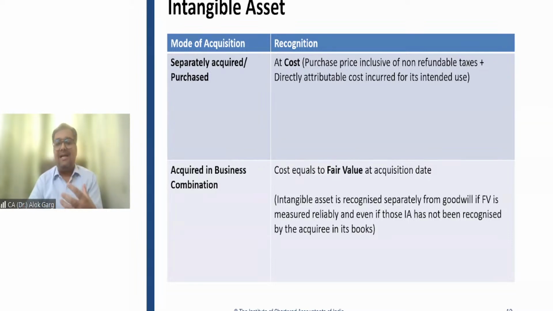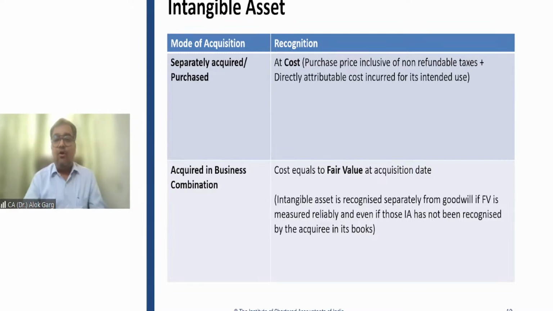Acquired in a business combination means if a company is acquiring another company, and let me give you an example here to make you understand this concept. Let's say there is a company, and if I talk about the tangible asset value of that company, it is, let's say, 10 crore rupees. But this company is a very old company and a market leader in the product which it is selling to the customer. Although the market value of the asset this company has is 10 crore only,